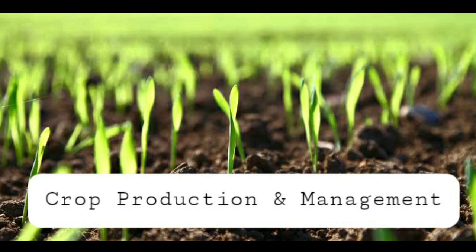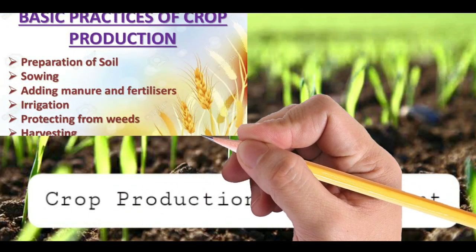Basic practices of crop production. Cultivation of crops involves several activities undertaken by farmers over a period of time. You may find that these activities are similar to those carried out by a gardener or even by you when you grow ornamental plants in your house. So what are the agricultural practices?